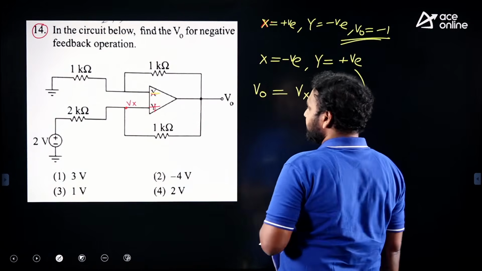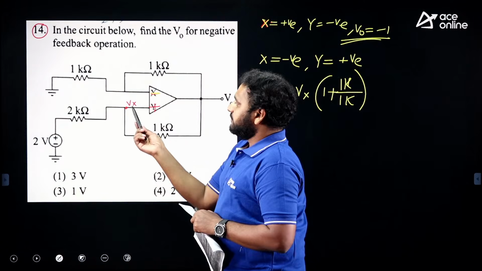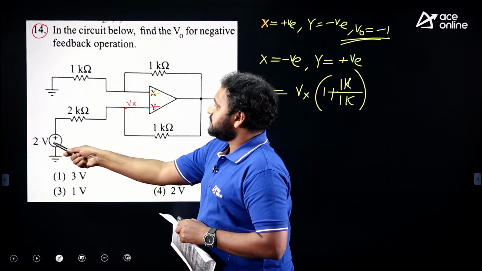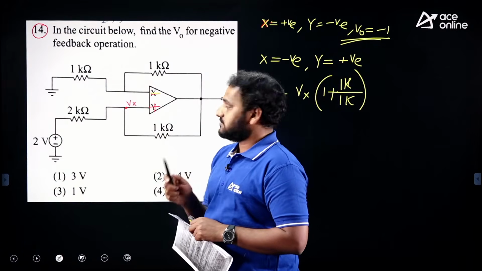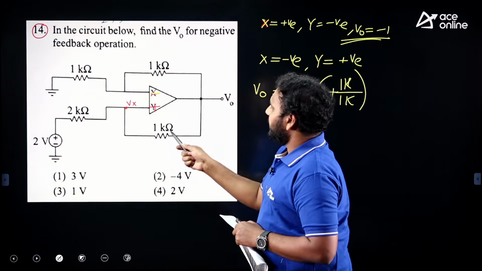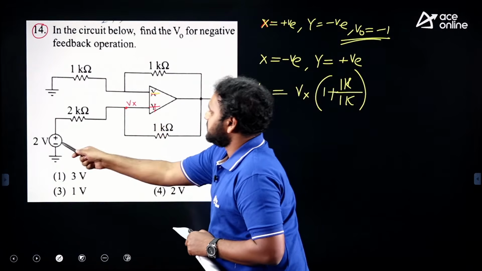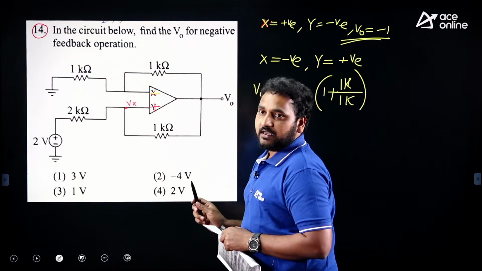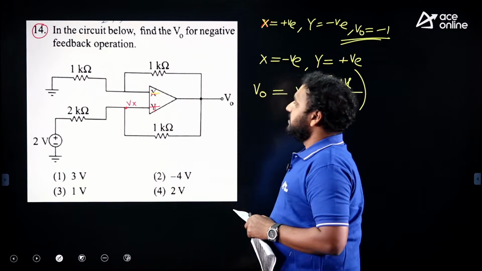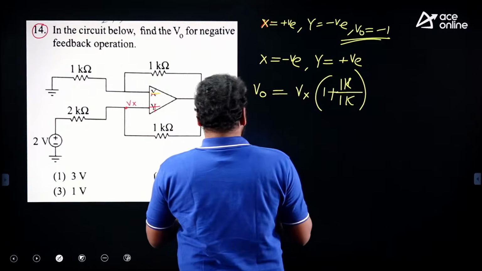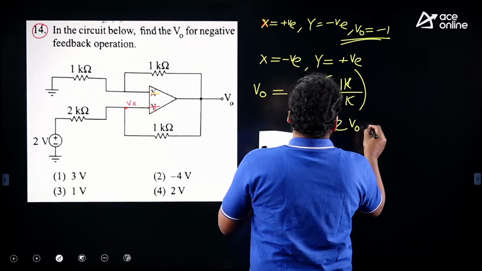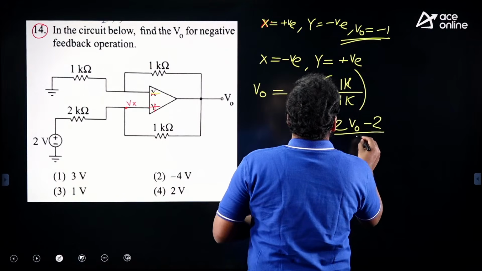Now what is Vx? You can find Vx by writing just one node equation: Vx minus 2 by 2K plus Vx minus V0 by 1K. Then you will get the relation between Vx and V0, and there you will get Vx equal to (2V0 minus 2) divided by 3.